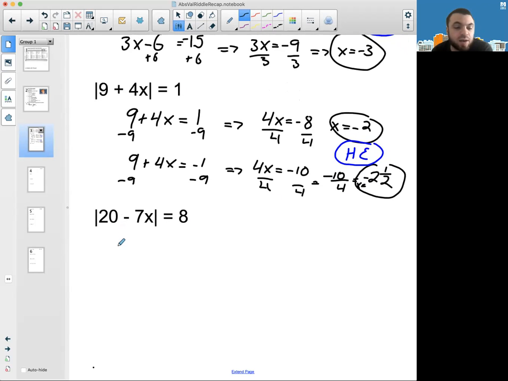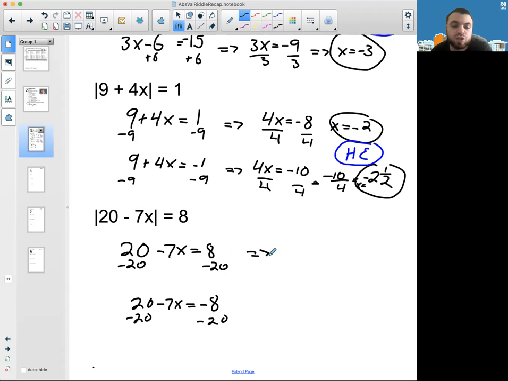All right, last one, again, bars are alone. So you notice the theme here is that the bars are alone. 20 minus 7x equals 8. That's the common thread. So you have 20 minus 7x being equal to 8, and 20 minus 7x being equal to negative 8. So I'm going to minus 20 on both sides of each equation.